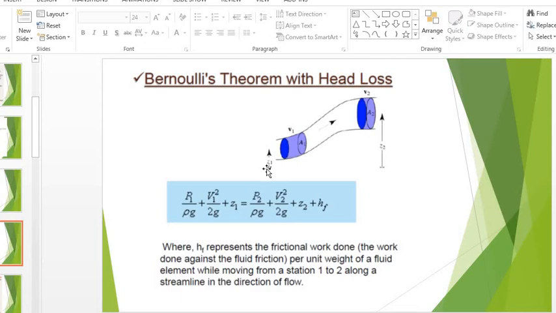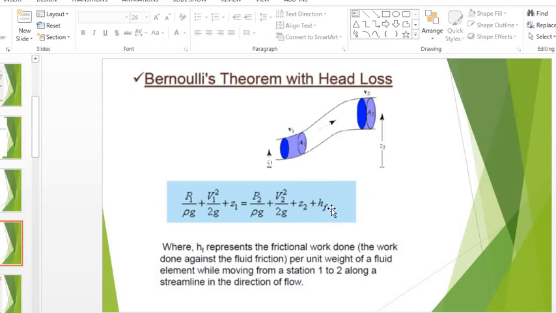One thing you remember: Z1 is taken from the datum to the center of the pipe, or the center of any object where water is flowing. So this equation is P1 upon gamma plus V1 square upon 2g plus Z1 at section 1, and at section 2 that is P2 upon gamma or rho g plus V2 square upon 2g plus Z2 is equal to some constant.